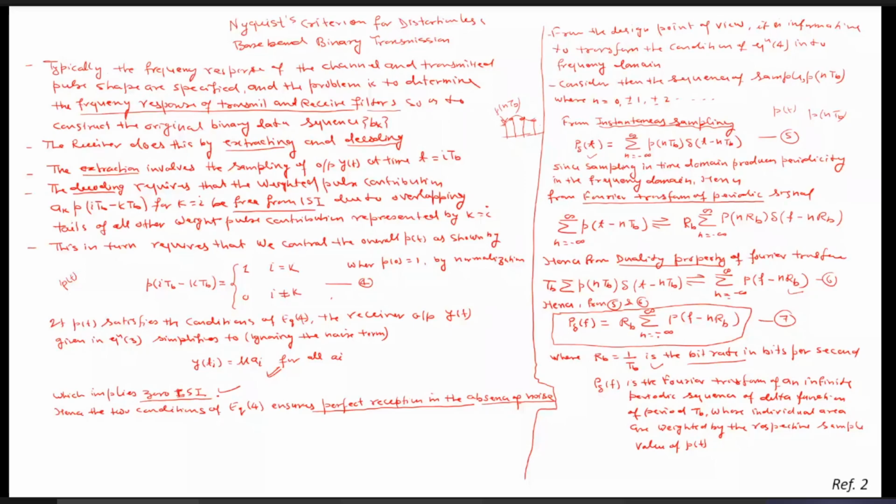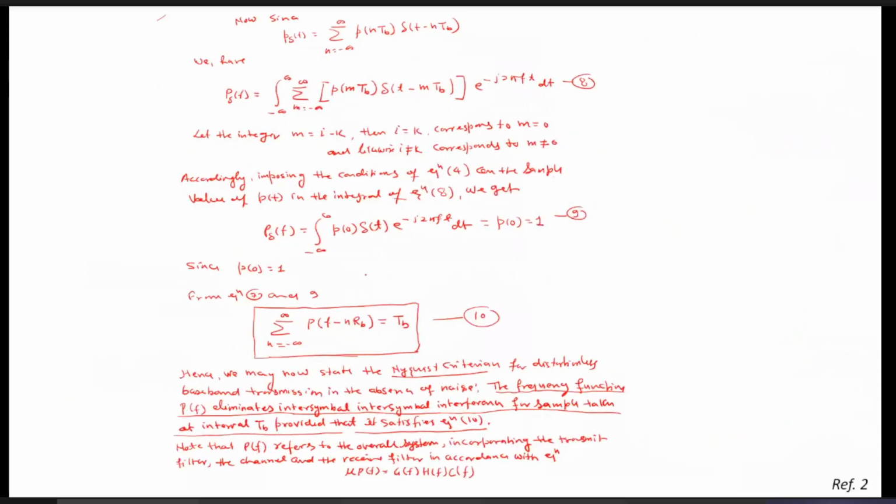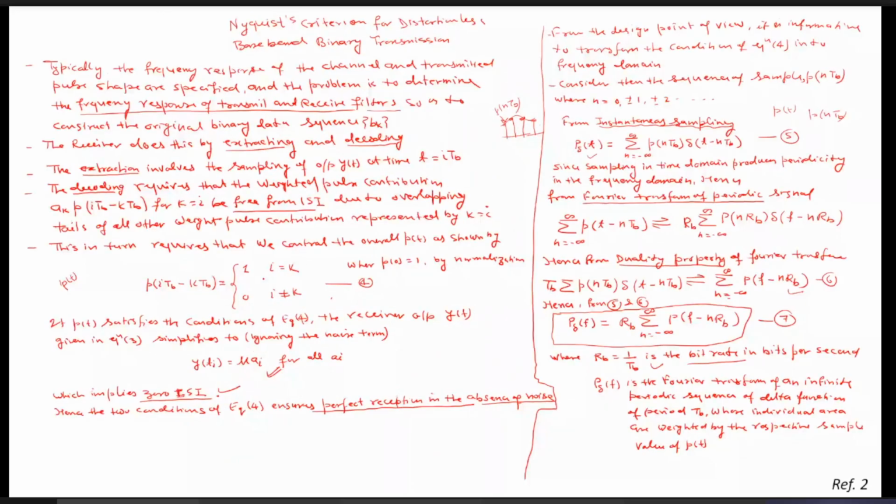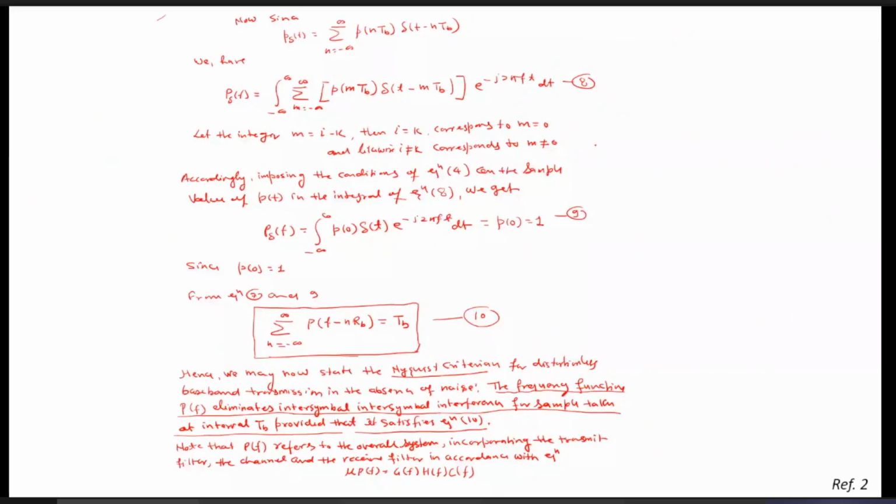Now, if you find the Fourier transform of this, then it will again be P(f). So p_delta(t), since this expression is given as p(nT_b) delta(t minus nT_b), from here also we can calculate P_delta(f). So P_delta(f), just by using the basic formula of the Fourier transform, is the integral from minus infinity to infinity of p(t) e to the power minus j omega t dt, e to the power minus j 2 pi f t dt.